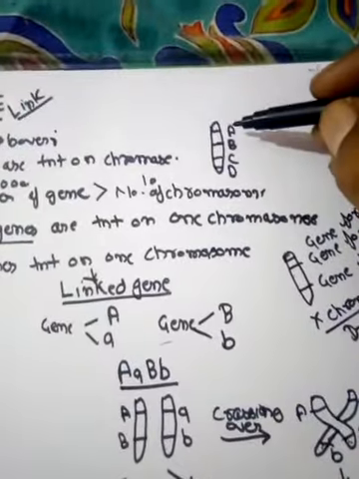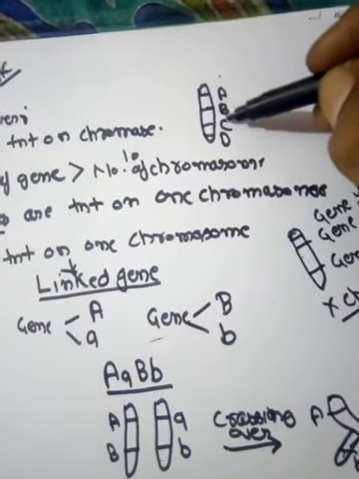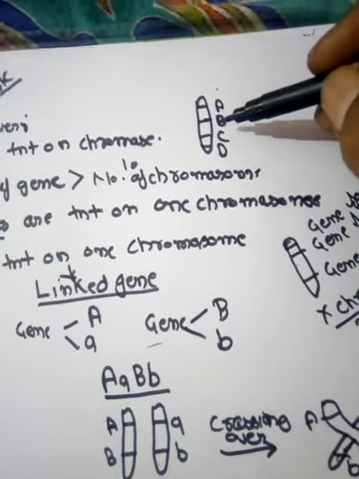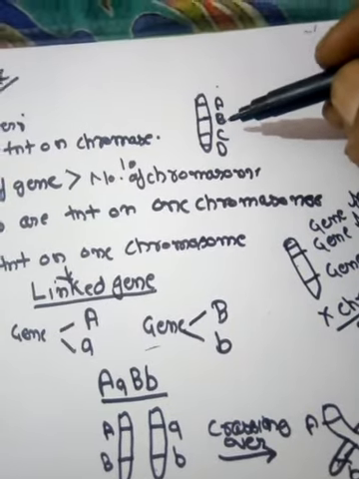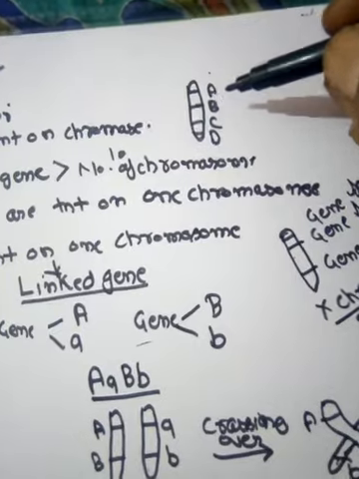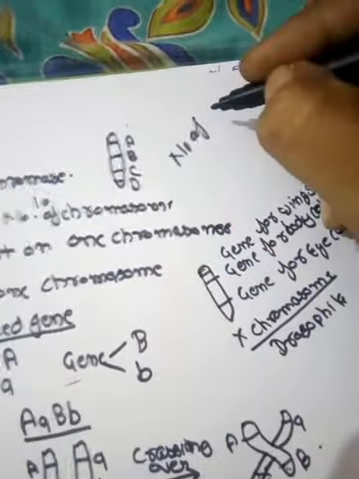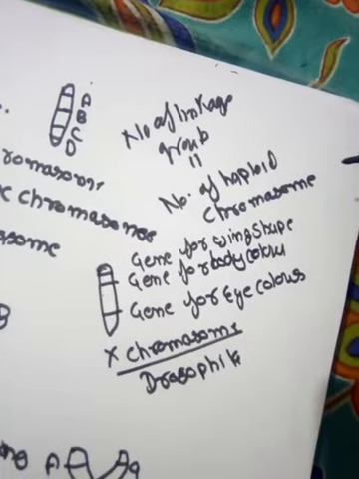The next concept is linkage group. On a chromosome, many genes are present, and these genes form a group. Here you can see a group of genes A, B, C, D. This is a group of linked genes, and all genes that are present on one chromosome form a group of genes, and that group is regarded as a linked group or linkage group. So the group of linked genes on a chromosome forms the linkage group. The number of linkage groups in an organism will be equal to the number of haploid chromosomes of that organism. Let's understand with the help of an example.